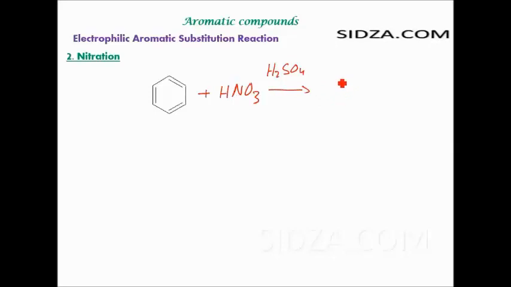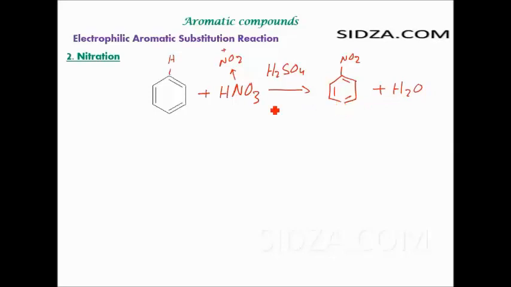You get the nitrobenzene, because the electrophile that we generate from the nitric acid is NO2 plus, and that NO2 plus replaces the hydrogen from the benzene ring. You get nitrobenzene, plus you get the water there.